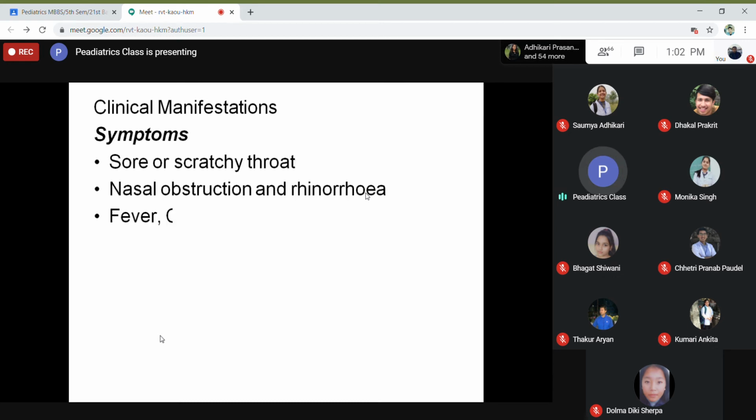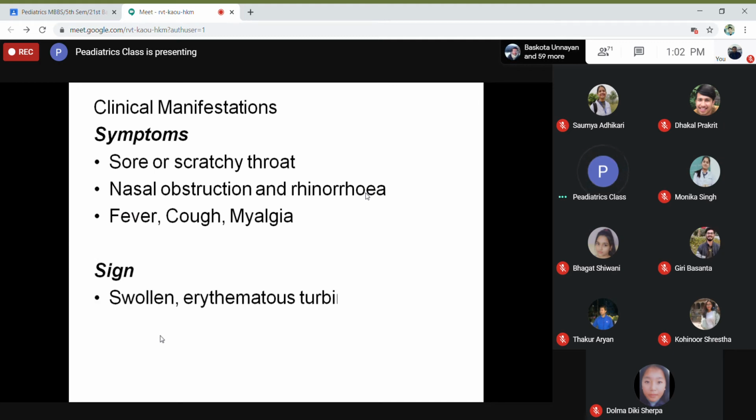What are the clinical manifestations? As we all know, symptoms would be sore or scratching throat, nasal obstruction, generally running nose, watery nose, low-grade fever, mild cough, and severe body ache like myalgia.